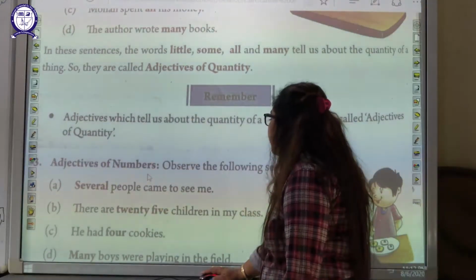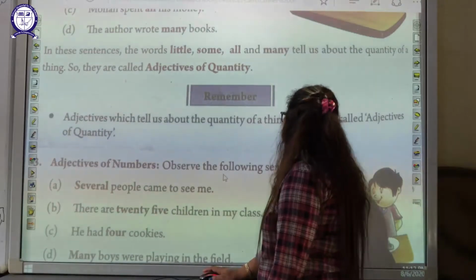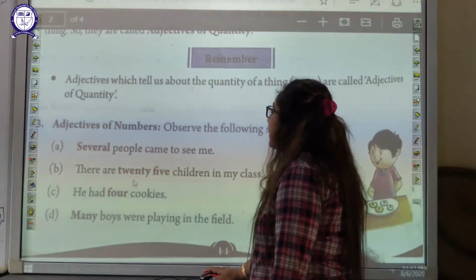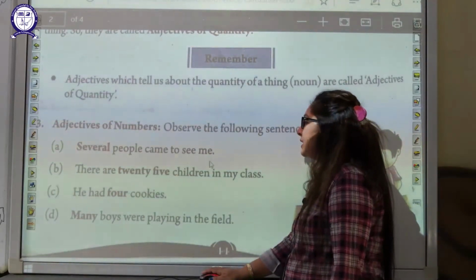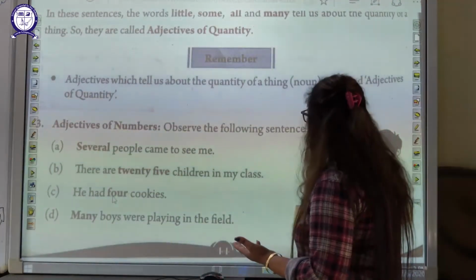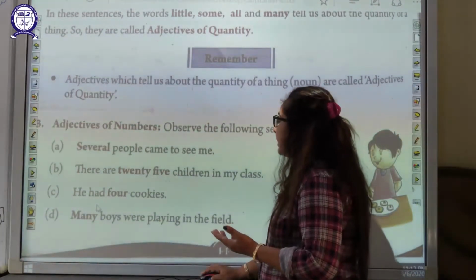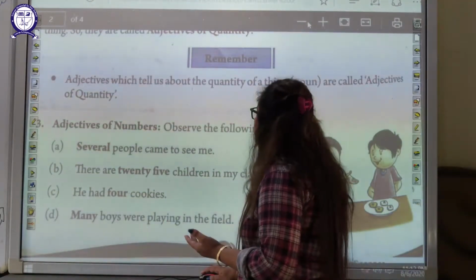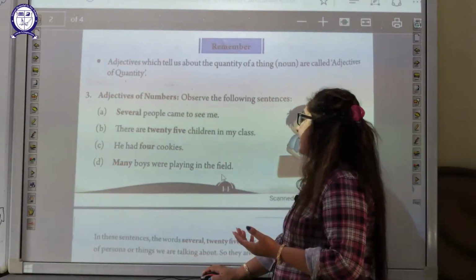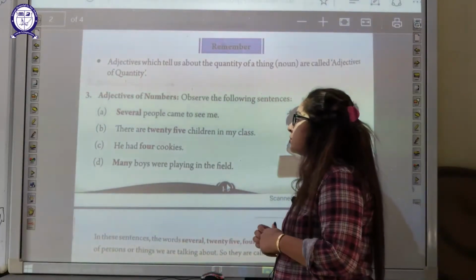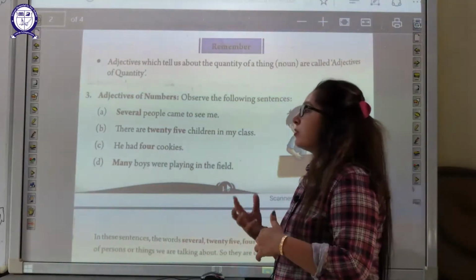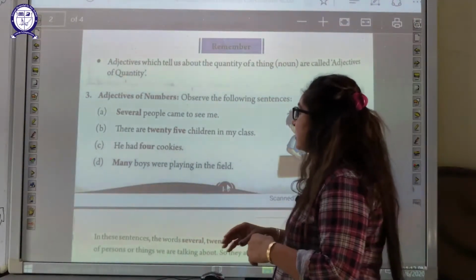Now we'll go to the adjectives of number. Observe the following sentences. Several people came to see me. There are 25 children in my class. He had 4 cookies. Many boys were playing in the field. Here you have seen that they are counting, there are some numbers.